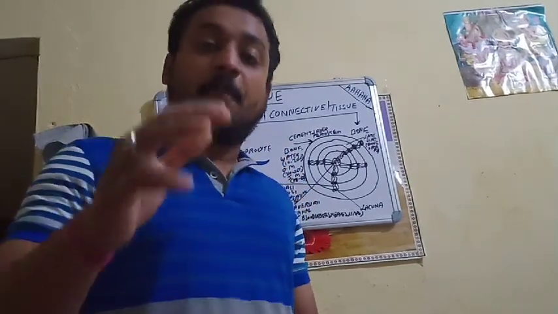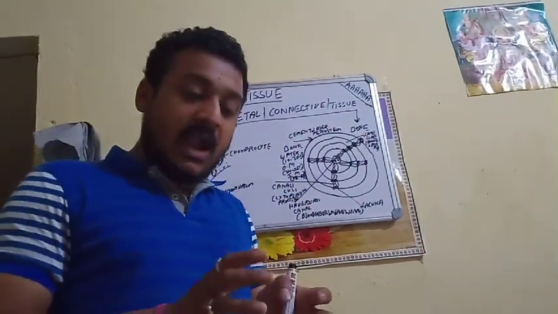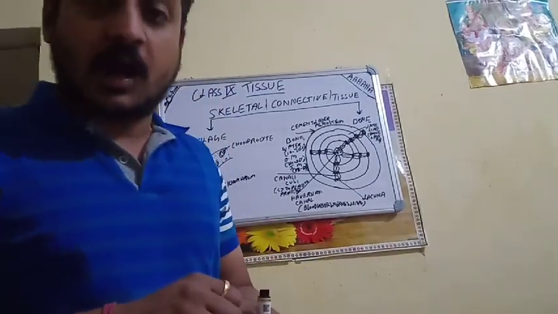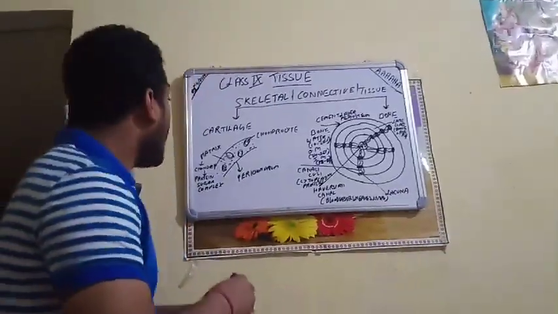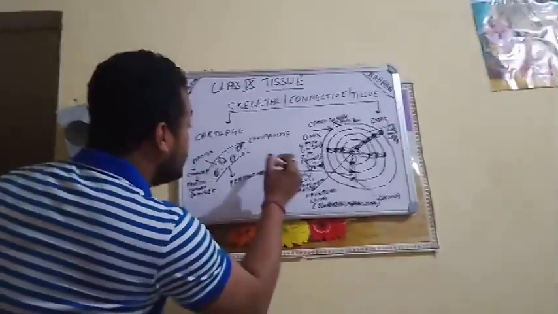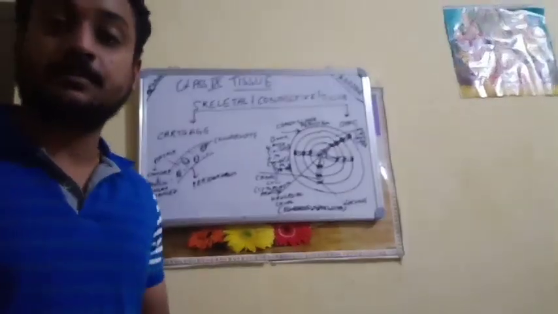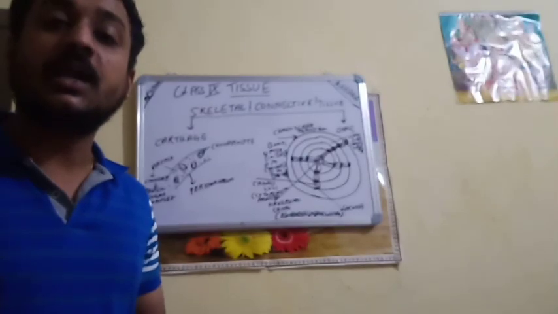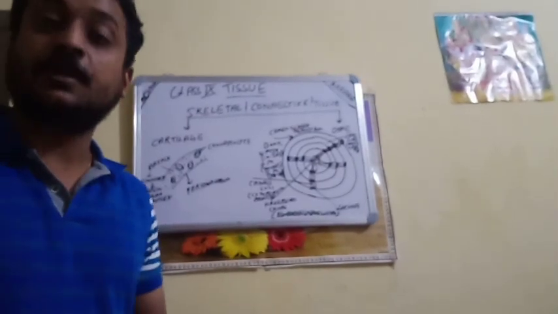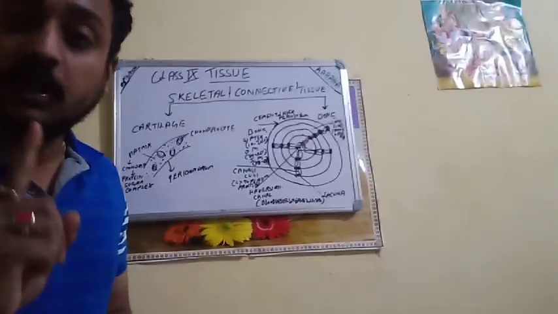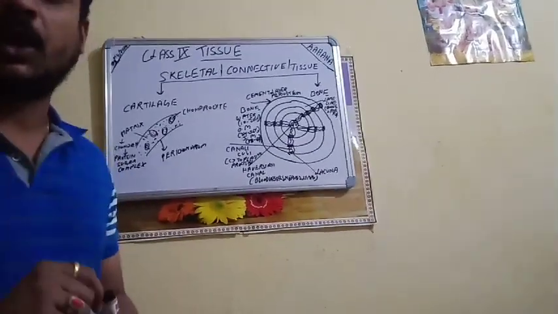Now, when we had a depth study of cartilage, we found the cartilage's outer cover is made up of perichondrium. The outer covering of the cartilage is made up of perichondrium.